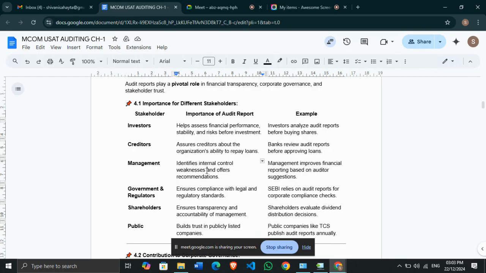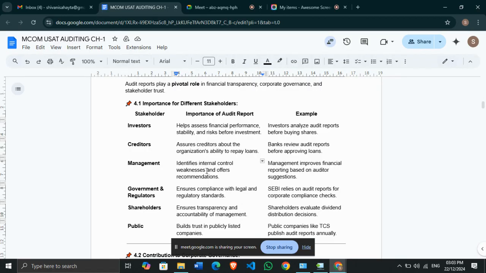The management will identify the internal control weaknesses, and whatever weaknesses they have, the auditor will highlight them and offer recommendations. According to those recommendations and suggestions, an organization will take certain decisions. So yes, it will help the management in taking decisions, framing policies and making changes in the management process. Right? Management improves financial reporting based on the auditor's suggestions.